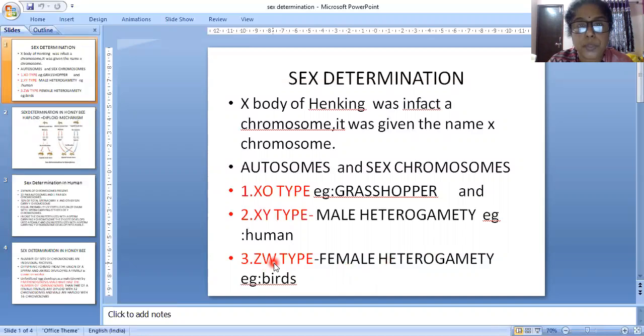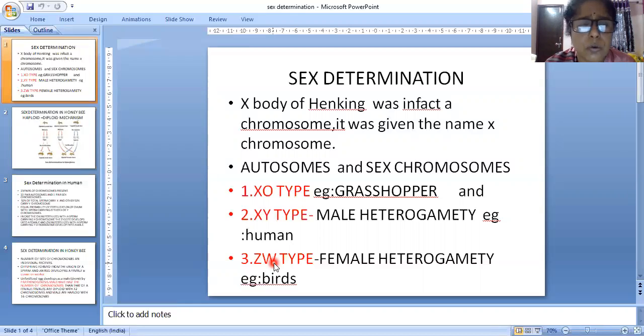So the X body of Henking was in fact a chromosome. What Henking thought was an X body was actually an X chromosome, and it was given the name X chromosome afterwards. Two types of chromosomes are there, autosomes and sex chromosomes. Autosomes are not participating in sex determination, and sex chromosomes are participating in sex determination.